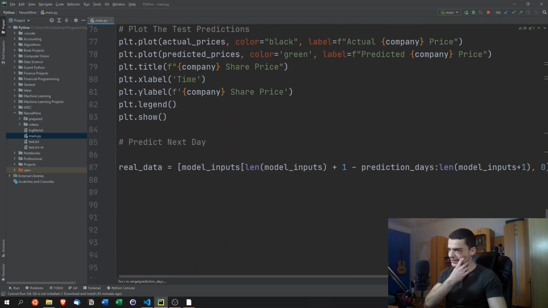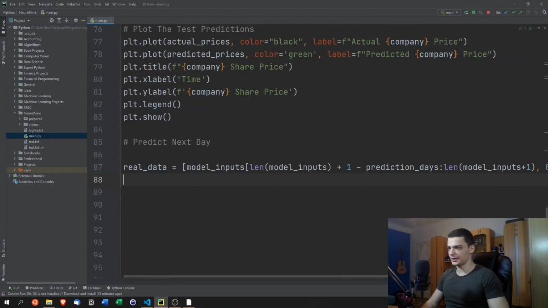But we're only interested in the numerical value. Actually, we're not interested in the plot because it's just 1 day. If it was 60 days into the future, maybe the plot is interesting, but one data point is not too interesting to plot. So we're going to say real data is that. Then real data is np.array of real data. And then real data is going to be reshaped as well.